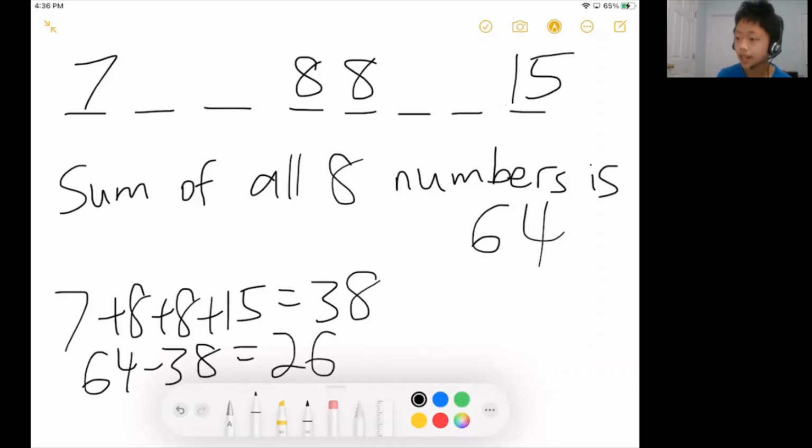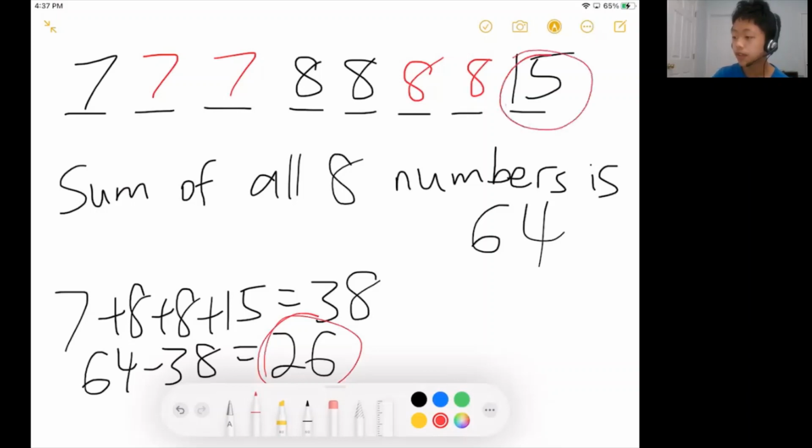26 represents the sum of the remaining 4 numbers. Notice that if we wanted to make those 4 numbers have a sum as small as possible, we should make one number 7, another 7, and then 8 and 8. That's clearly the optimal placement, because you can't possibly make the numbers smaller than that. But the sum of the red numbers, 7 plus 7 plus 8 plus 8, would give 30, which is already greater than 26. So if the largest number was 15, the mean of the 8 numbers has to be greater than 8. It's not possible for it to be equal to 8, as you can see here. So answer choice E doesn't work.